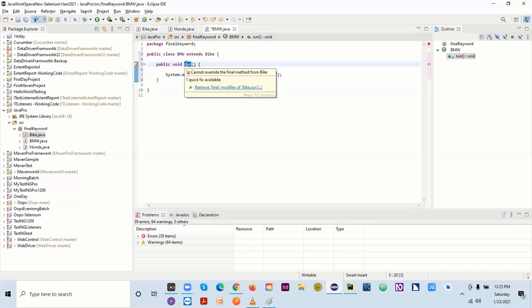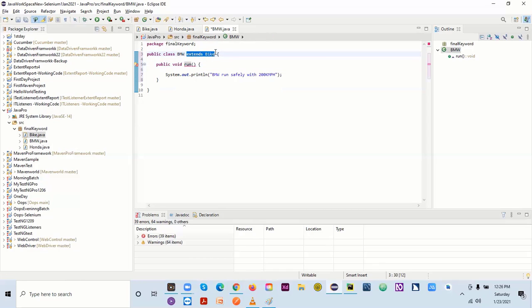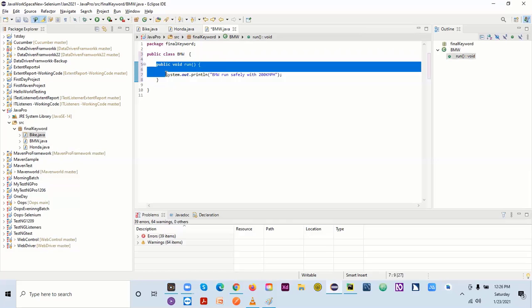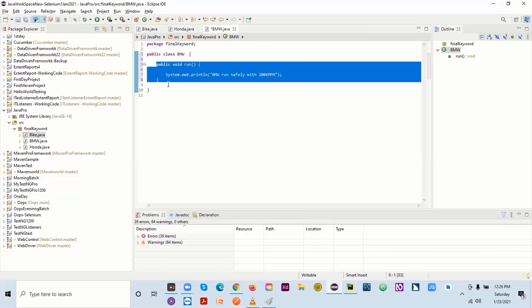Or here there's one more issue. It's saying we are having final here in the bike, and here we are using public. Okay, the name is same. When I'm not inheriting the property of my bike, it will not give you any error. Now it's clear that this is the method which we have to call, the method which we have to use actually.